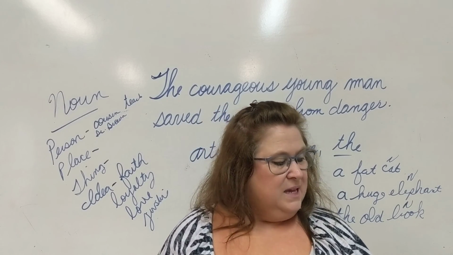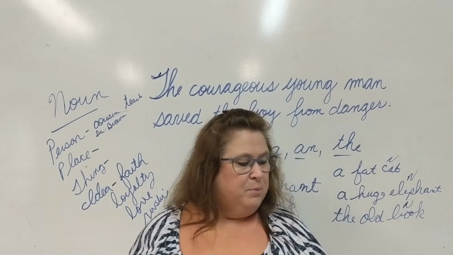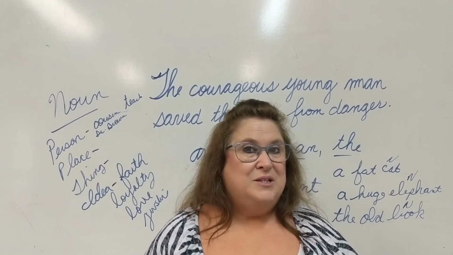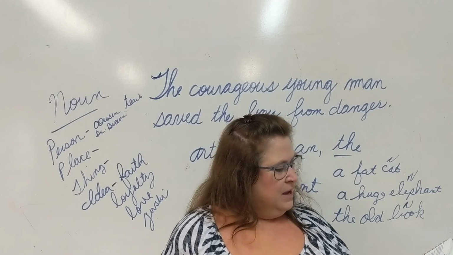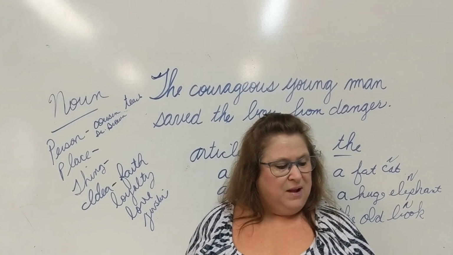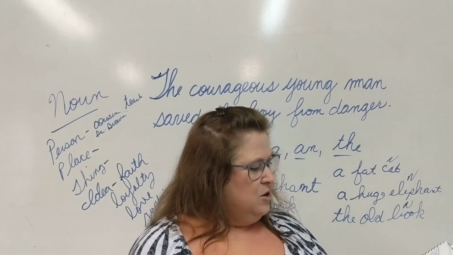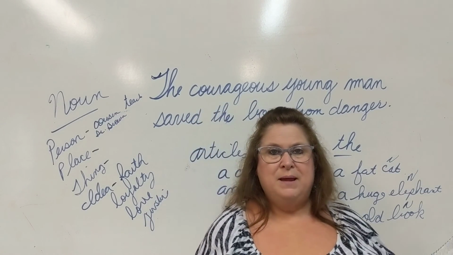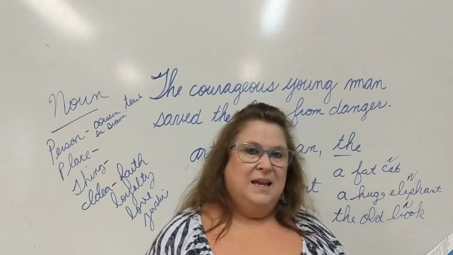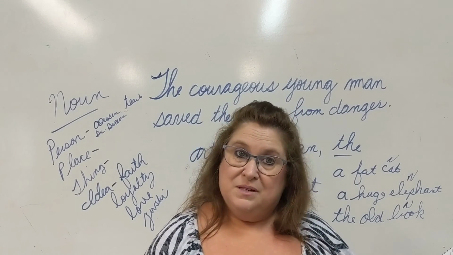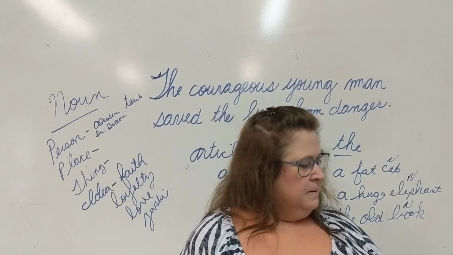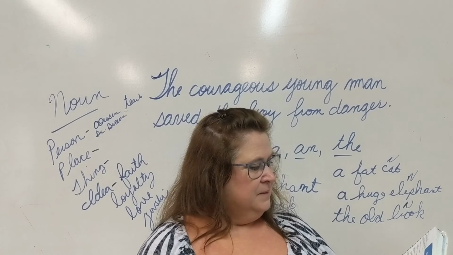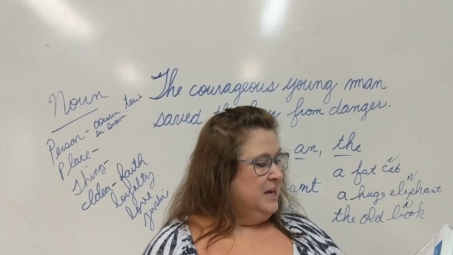So let's look at the word peace. Is peace going to be a person, a place, a thing, or an idea? It's going to be an idea. Very good. Going straight across our list, I'm looking in the green box under Think A. Y'all with me right here under Think A? Fireman. What is fireman? A person, place, thing, or idea? It is definitely a person. So write fireman under persons. Next we have village. Village is definitely a place.